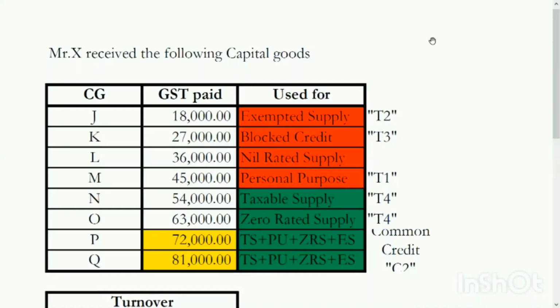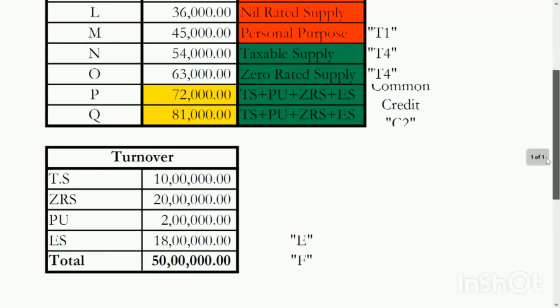This can be understood better from an example. We are taking the same example which we took for input and input services. We have just replaced it with capital goods. The 54,000 and 63,000 are the eligible inputs, and 72,000 and 81,000 are the common credit. The turnover remains the same as the previous example. Taxable supply 10 lakh, zero rated supply 20 lakh, personal use 2 lakh, exempted supply 18 lakh, and total 50 lakh.